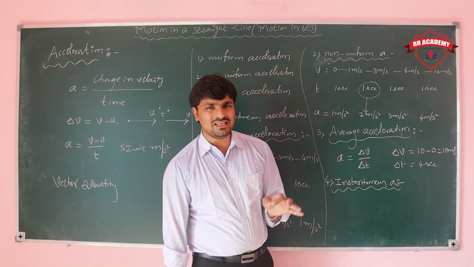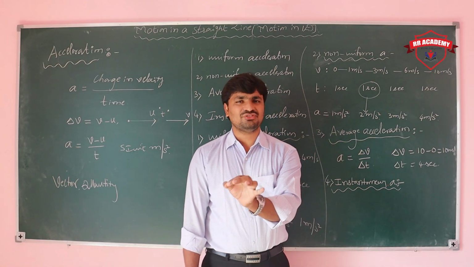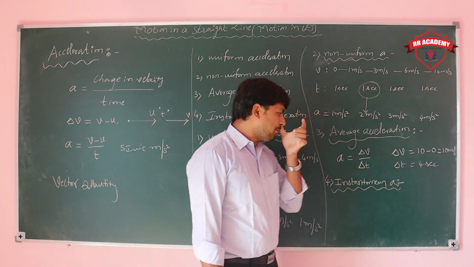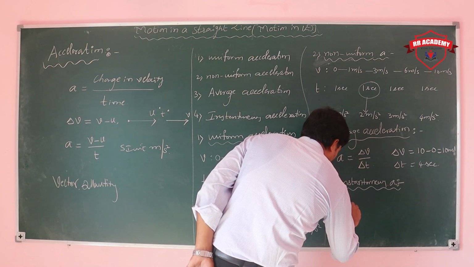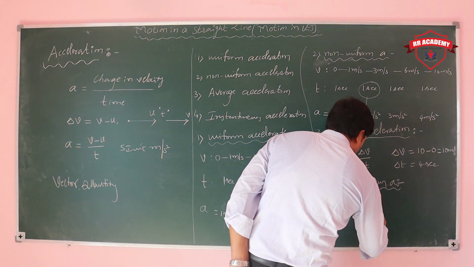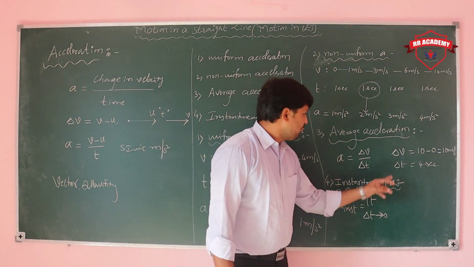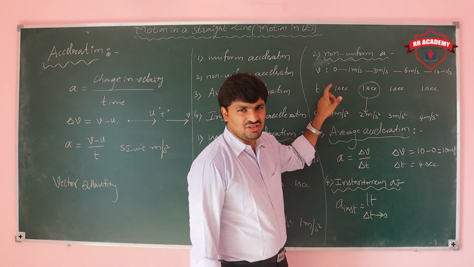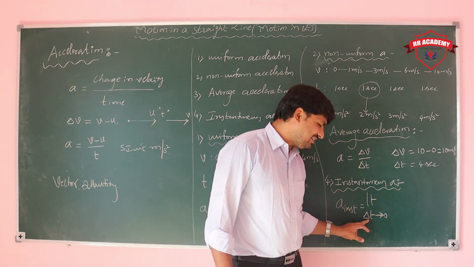Instantaneous means at a particular instant of time, and it is a part of the average. Instantaneous, from where we are considering, from the part. So that's why we represent instantaneous acceleration as limit delta t tends to 0. From where to where? From 0, meaning initial time, to final time. Initial time means first second to last second. From instant, limit delta t tends to 0.